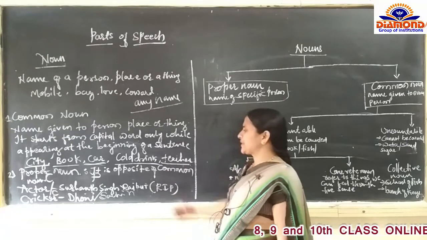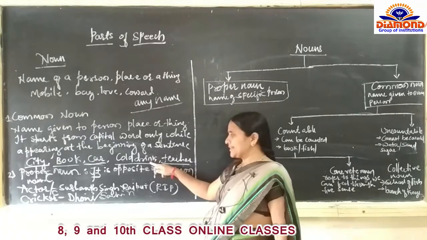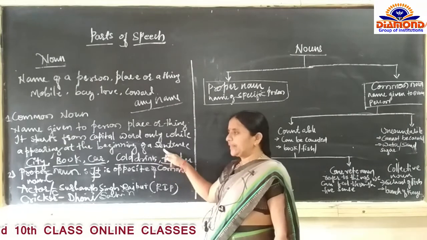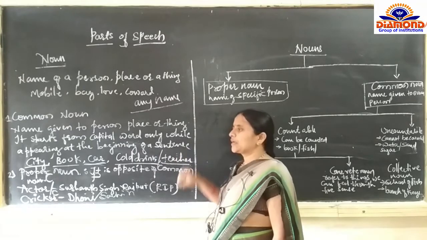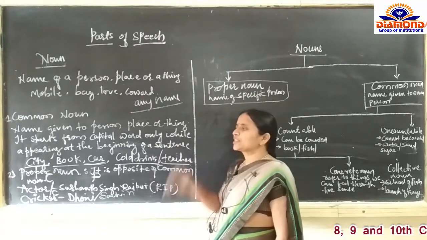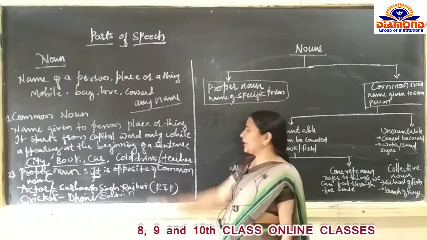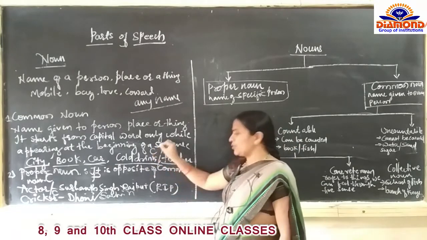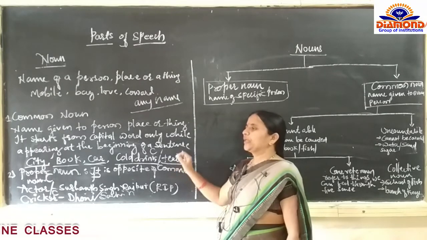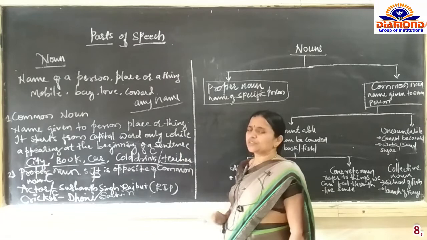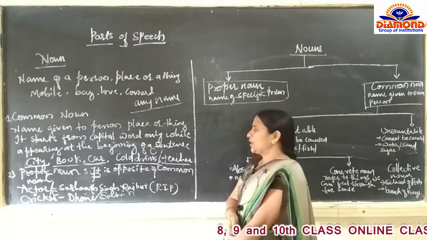You can take any example. Here cold drinks is a common noun. In that, Pepsi, Coca-Cola, Maaza, these are all given specific names. For that, cold drinks is a common noun, and Maaza and so many others like Thums Up, for all of these a specific name is given, that is called a proper noun.